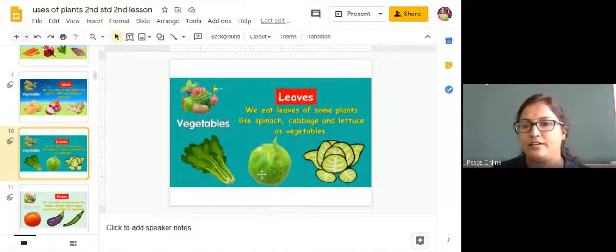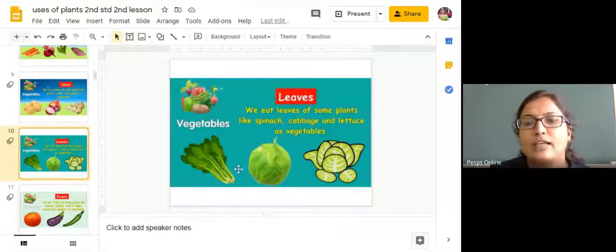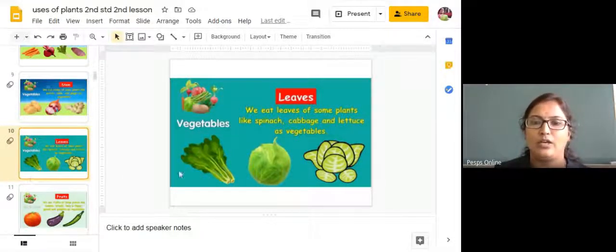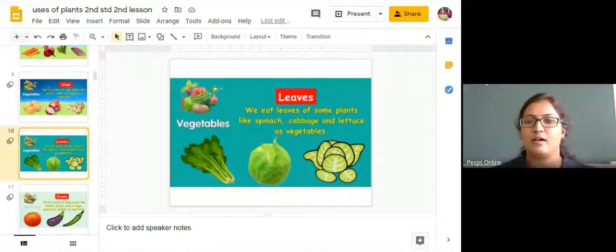Okay, you can see here. So what is this? Cabbage. Okay, the cabbage we are going to use as a leafy vegetable. Okay, cabbage will look like a ball. You can't consider it as any other part.